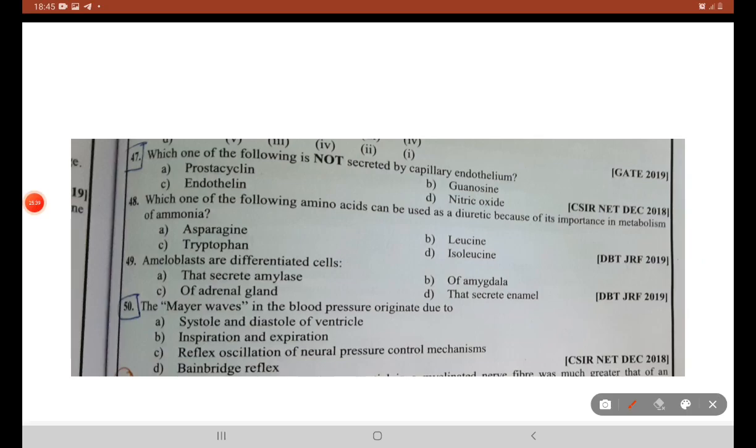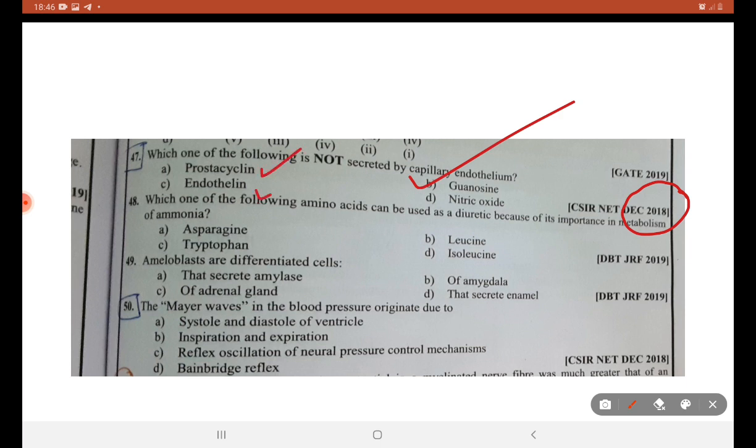Next question from December 2018. Which of the following is not secreted by endothelium? Short. Anybody can answer by seeing the options. That guanosine is not produced by endothelium.